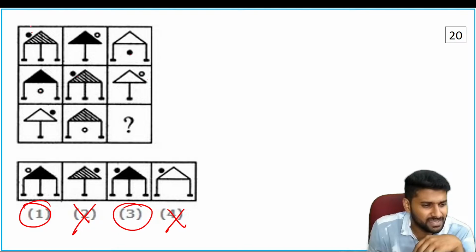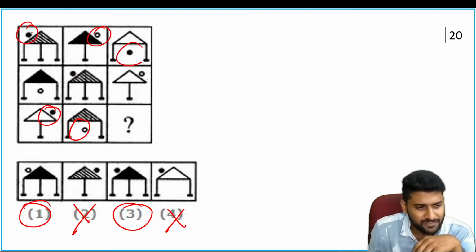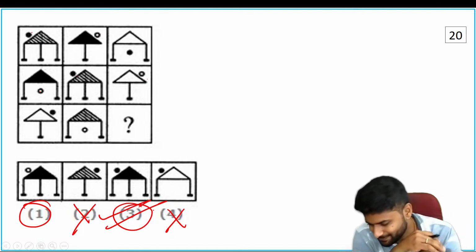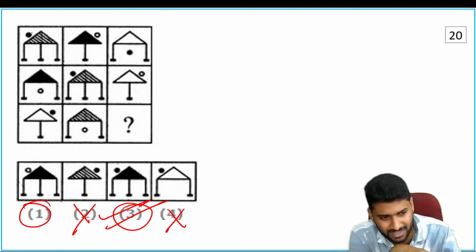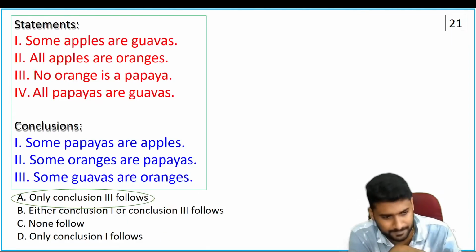Now see here, the ball which is repeated on the bottom. This is the ball which is repeated on the bottom. So definitely that ball must be the shaded one. It's the third option, guys. So the suitable answer is 3. Very good, Nana. The suitable answer is 3. It's not 1, Nana. We need that shaded ball.